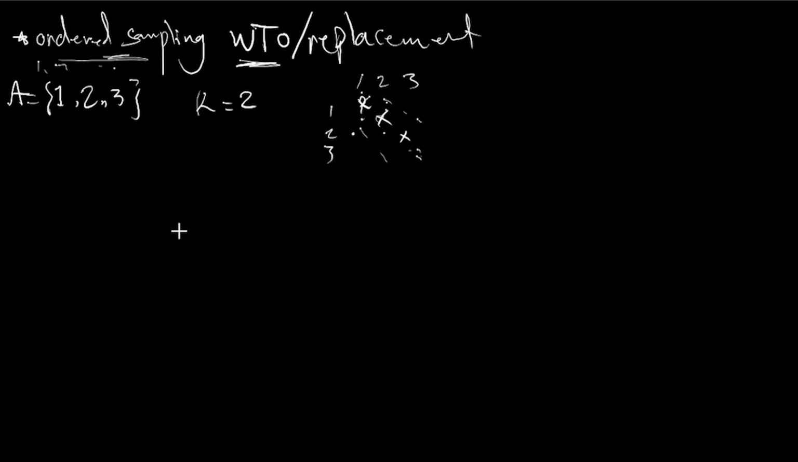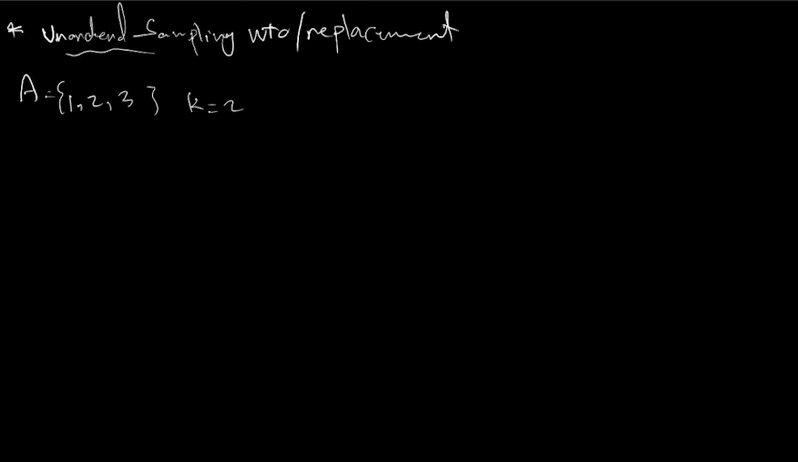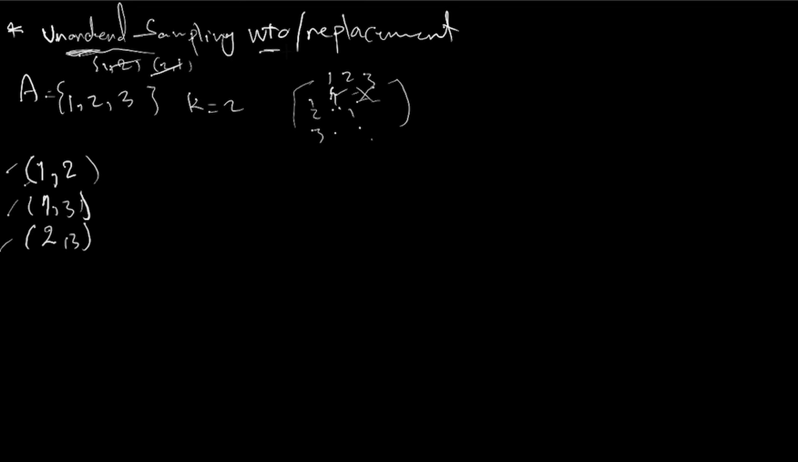Let's move on to the next one, unordered sampling without replacement. So unordered sampling, what does that mean? 1 and 2 and 2 and 1 are exactly the same, so we count them as 1. The upper side of the diagonal is off. Without replacement, what does it mean? This is what we call the combination problem, where from n you are choosing k, which is the formula of n factorial divided by (n minus k) factorial multiplied by k factorial.